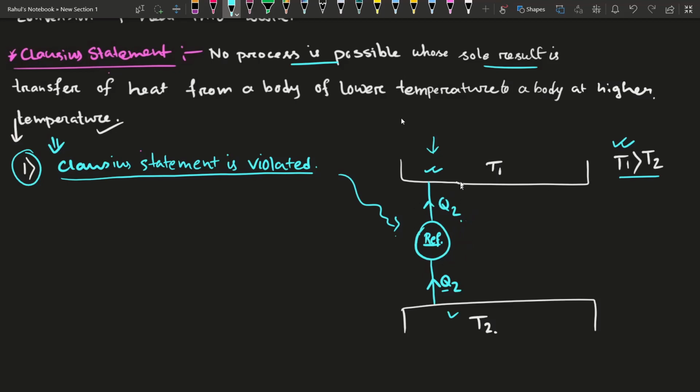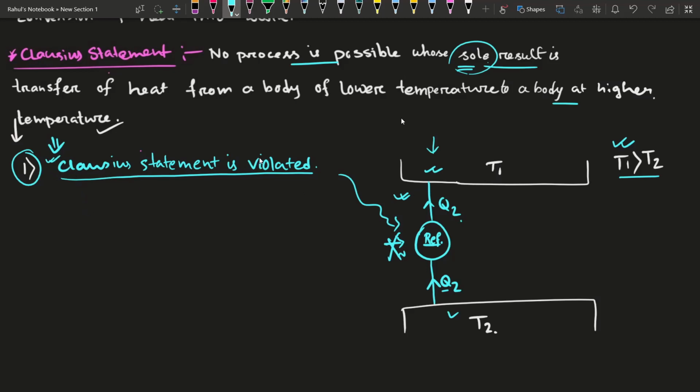The statement says sole result, that means only result, is the transfer of heat. This process can be valid only when we give some work to it, but there is no work here, so the Clausius statement is violated.